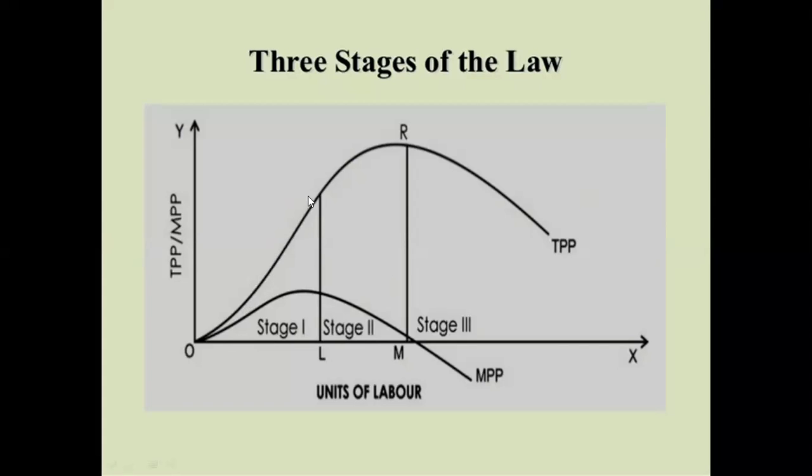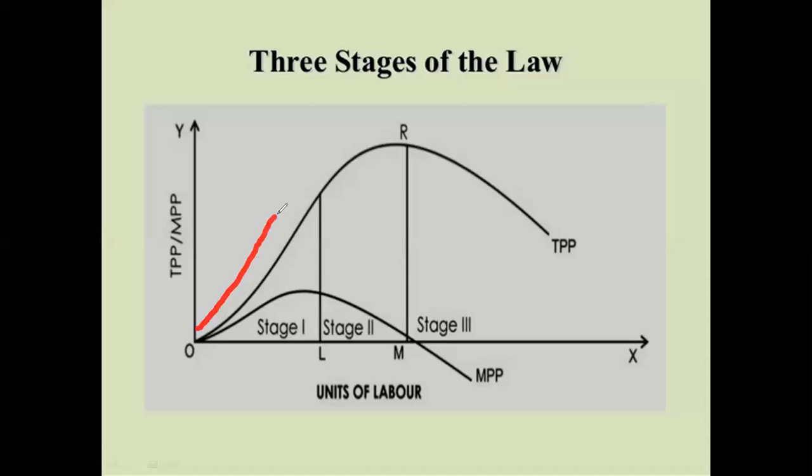See, up to here, this is stage 1. TP increases at increasing rate. Let me just annotate that. See, TP first increases at increasing rate up to here, this is stage 1. And what is the effect on MP? MP also increases here.